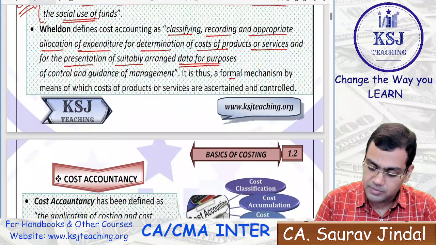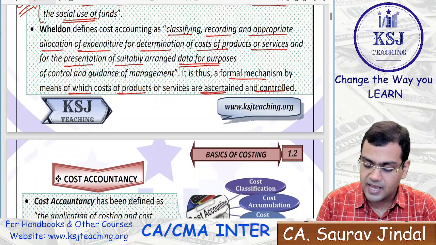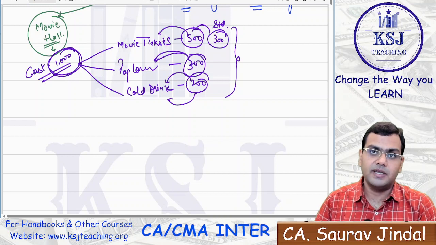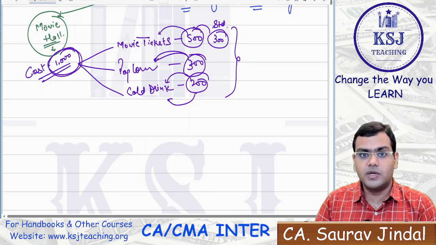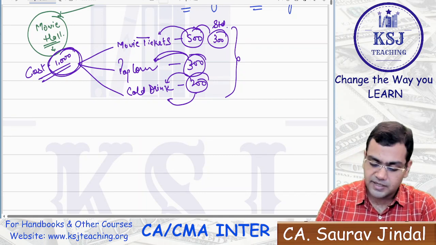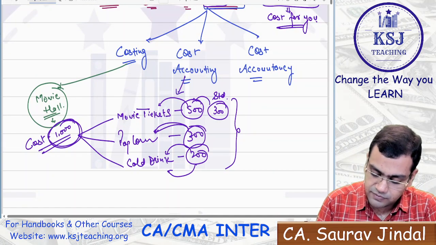So it is thus a formal mechanism by the means of which the cost of the product and services are ascertained and controlled. Controlled also, sir, this is very important. The cost we are trying to control. What is the basic objective of cost? We need to control it. We'll study about the objectives. So this was the process of cost accounting.